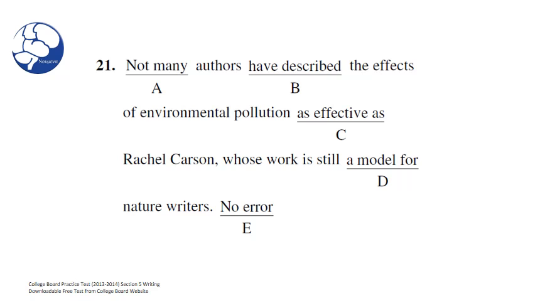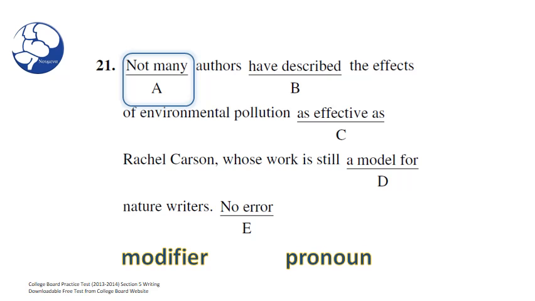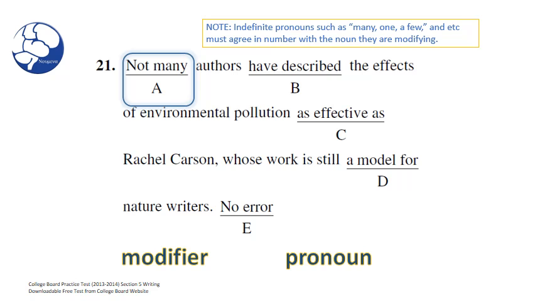Let's look at choice A. In choice A, we would do a modifier check, because many here is functioning as a noun determiner, modifying authors, and since it's also a pronoun, I'm going to do a pronoun check. Many is modifying authors, which is plural. When indefinite pronouns such as many, one, a few, and etc. are used, they must agree in number with the noun they're modifying. So in this case, many does agree with authors, which is plural. Many is plural, authors is plural.